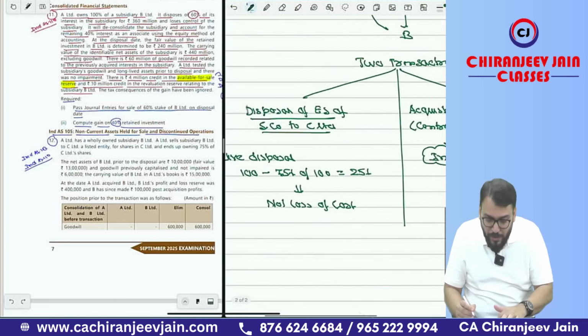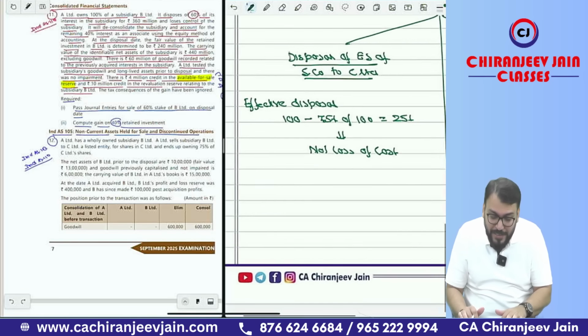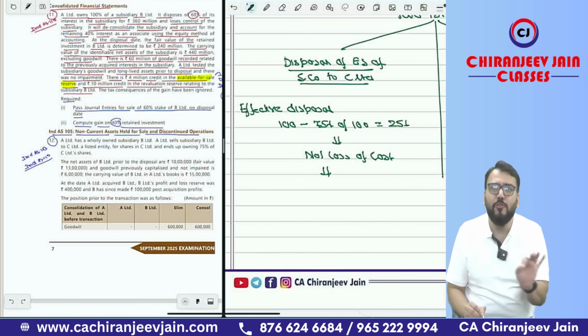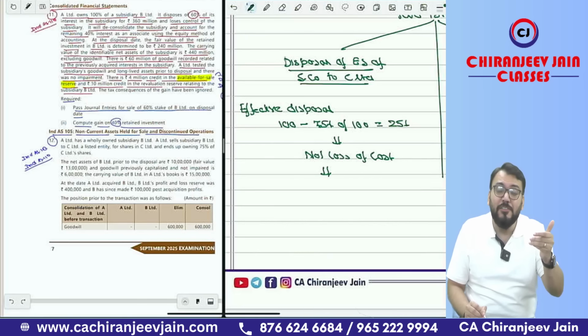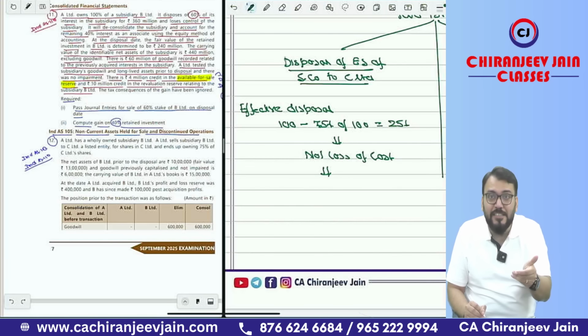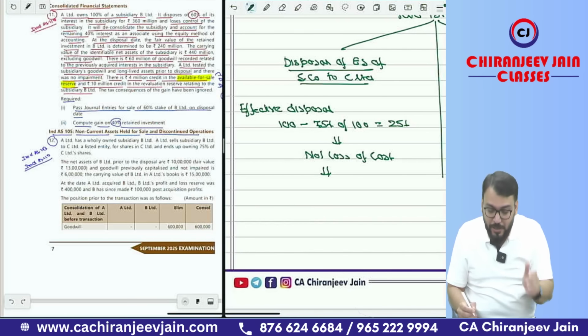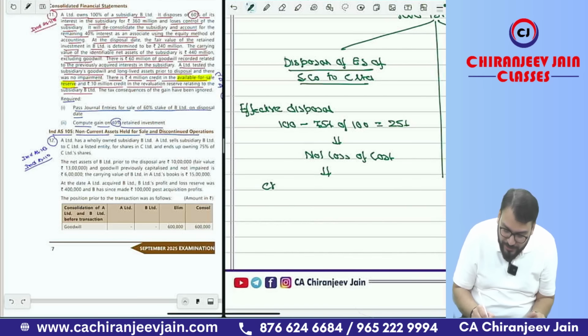So can you see, when I am saying disposal of 25%, it is only considered as changes in proportion of NCI. Means initially there was 0% NCI. Now NCI in that CFS, from A's point of view, the NCI in B will be how much? 25%. So it will be changes in proportion of NCI.